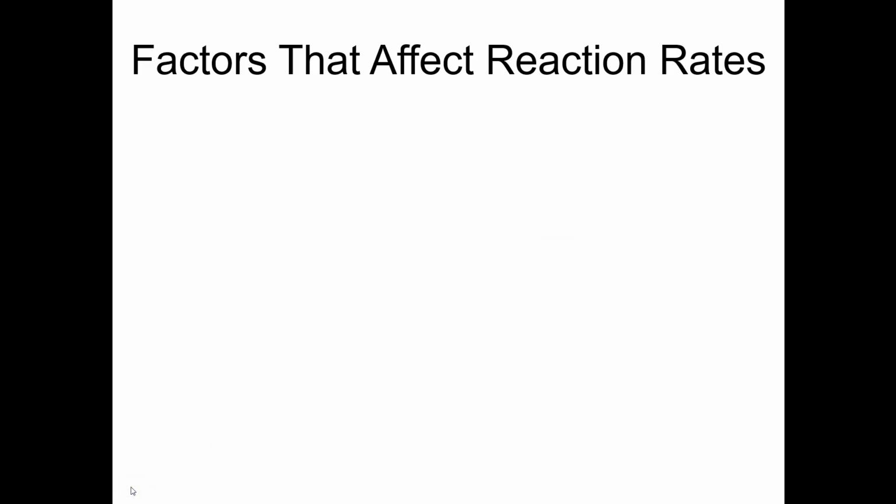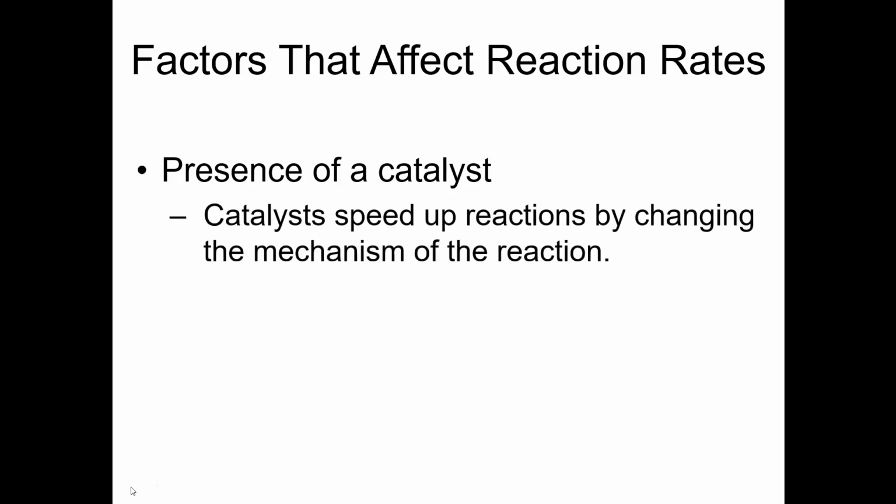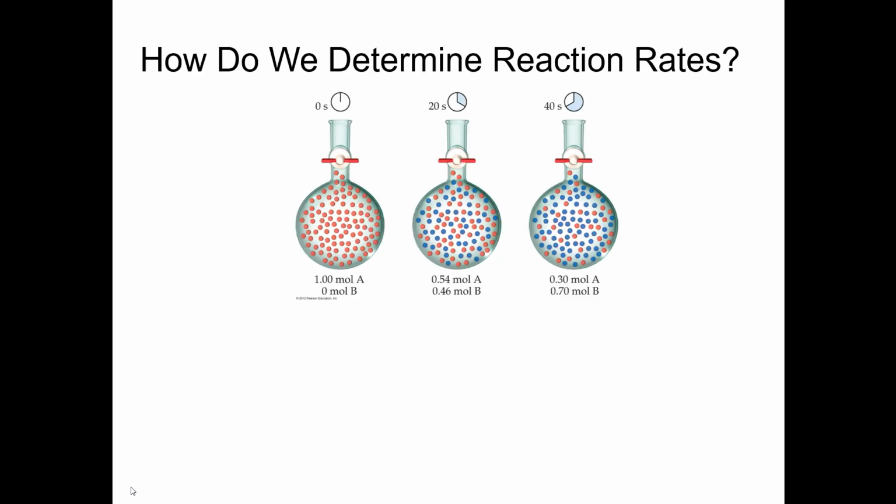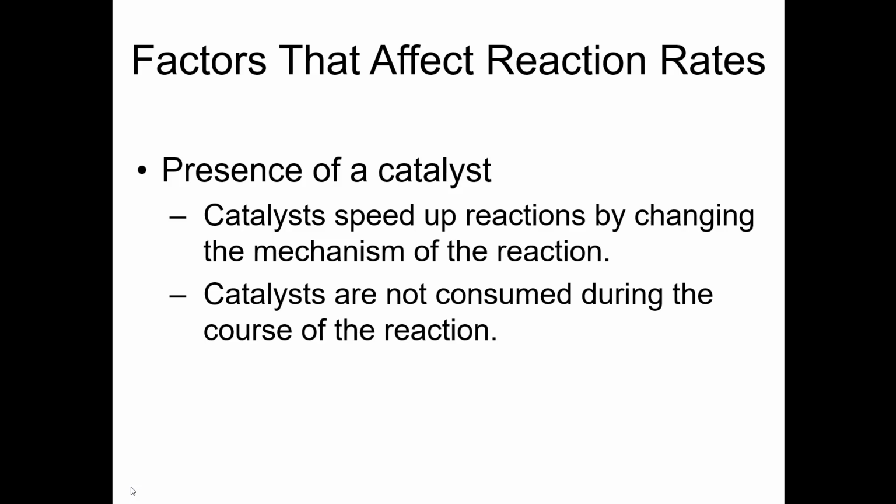One more thing that'll affect the rate of a reaction is the presence of a catalyst. If you've had biology, you may be familiar with enzymes, which are biological catalysts. Their job is to speed up reactions. The main thing about a catalyst is that it is neither a reactant nor a product in a chemical reaction. It changes the mechanism of the reaction, but it's not consumed over the course of the reaction. When the reaction is over, you can recover the catalyst unchanged.